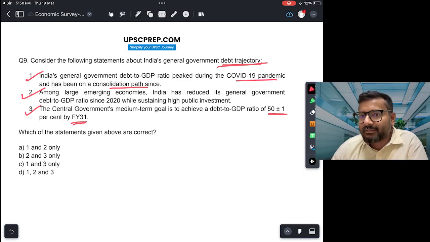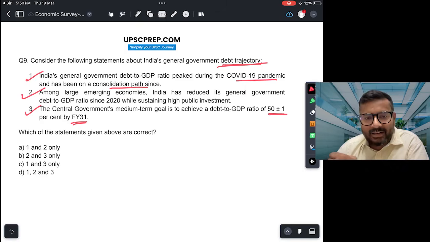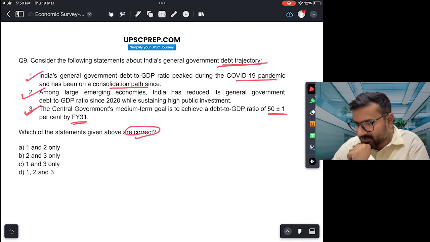Now the government said that we'll not use fiscal deficit, but rather we would target debt to GDP ratio and we try to bring it down to 50% plus minus 1% by financial year 31. Okay, so this is more aligned with the global best practices. So this has been adopted in India also. So all 1, 2, and 3 are correct. So the right answer would be D.